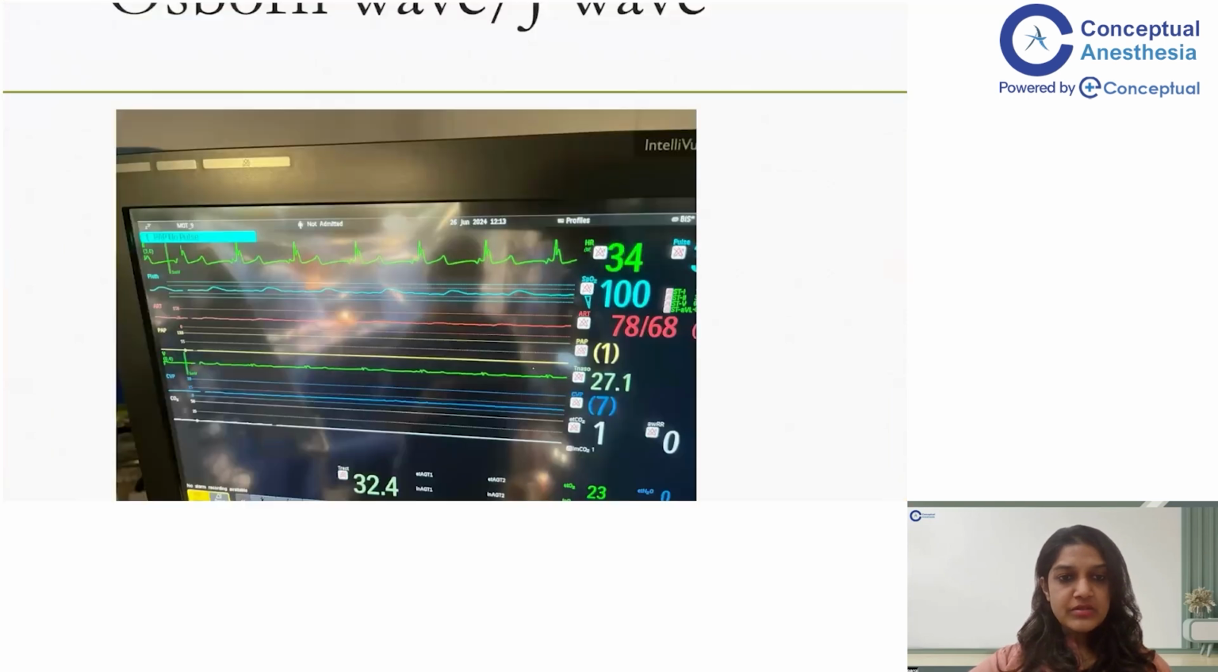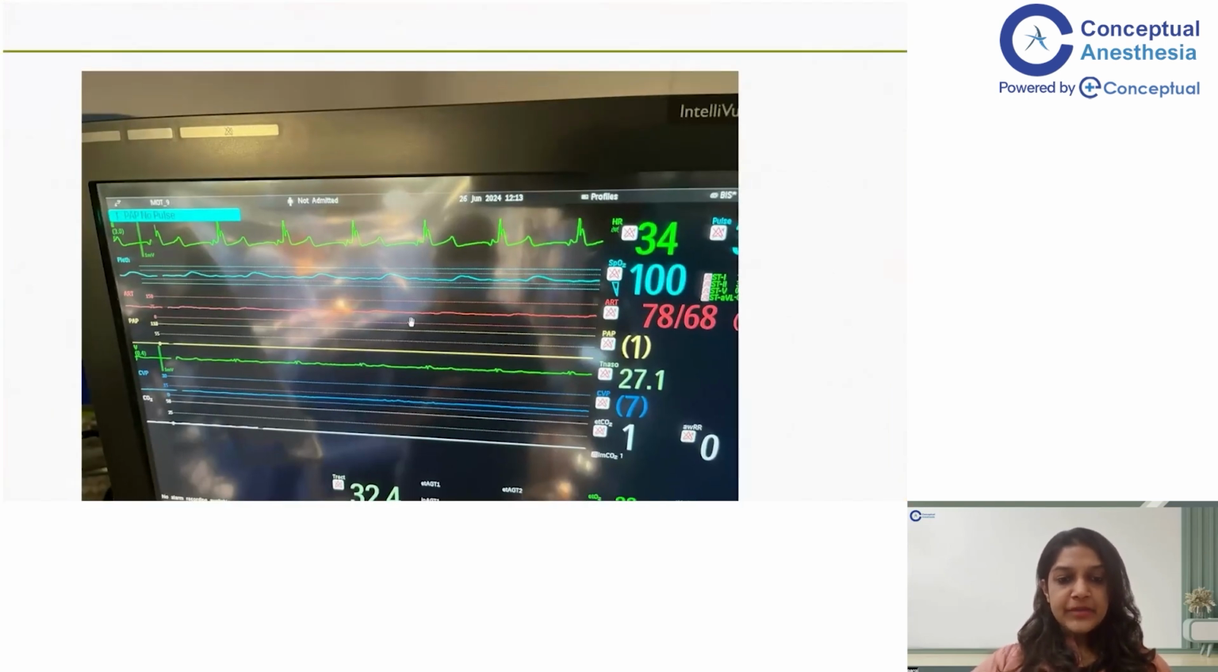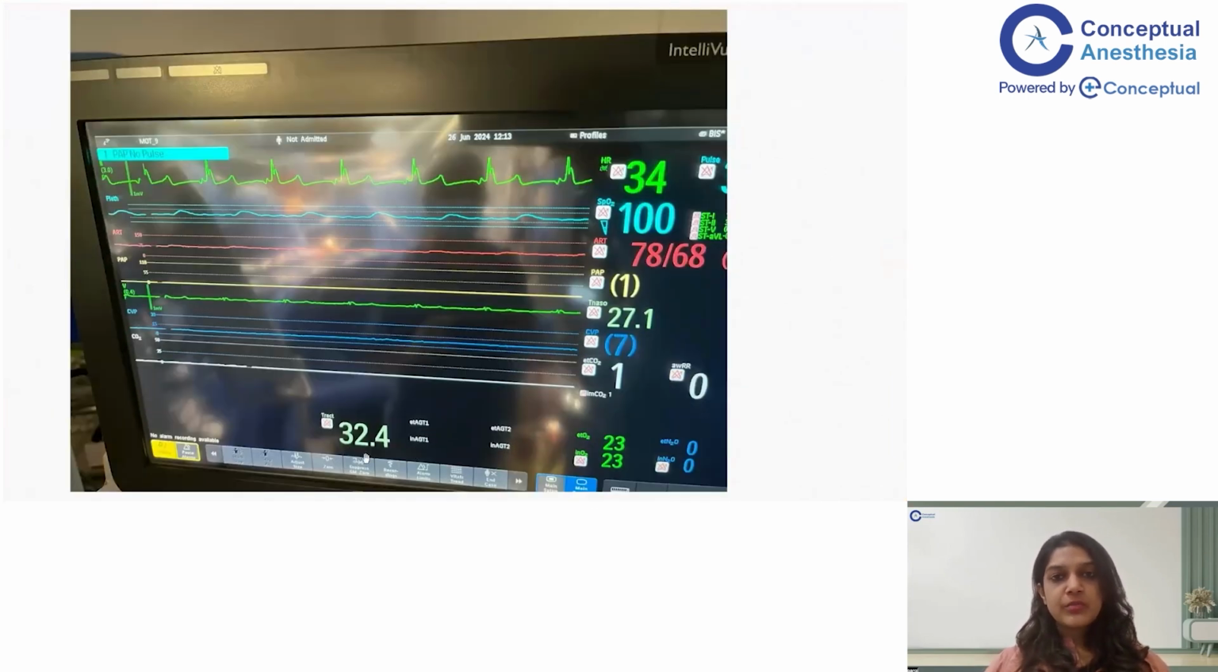So if you see this monitor, if you zoom in, you can see the temperature of the patient is 32.4. This is a point when we were coming off from the cardiopulmonary bypass. The aortic cross clamp was just released, and the cardioplegia, the cardiac arrest solution, was given to the heart before coming off from cardiopulmonary bypass. So at this point of time, at this temperature, you can see a positive deflection soon after the QRS complex. So this is called the Osborn wave. This is also called a J wave. Why? Because it occurs exactly at the J point.